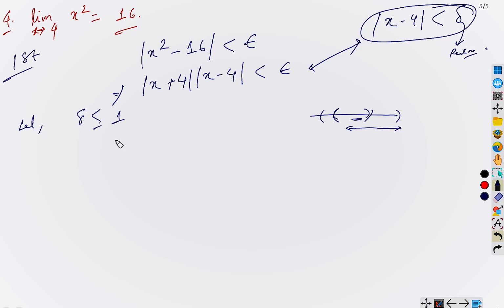Yes? So any number which is less than 1, say 0.5, 0.2, in that case also, whatever I am going to prove now will remain the same. Yes? Because I have taken less than or equal. And if you are taking something greater than 1, say greater than 5, then also these results will be true. Yes? As I mentioned, if it is true for higher range, then definitely it will be true for lower range. Correct? So what we are going to do now, we will substitute this expression here.